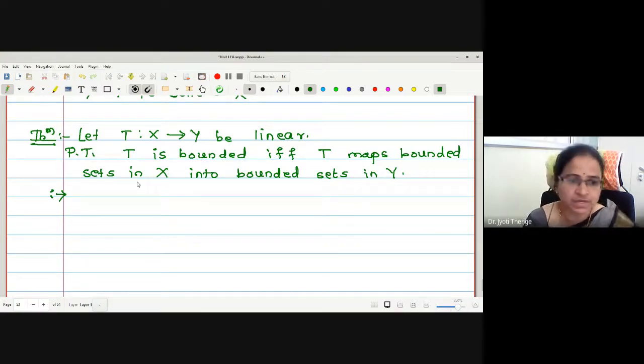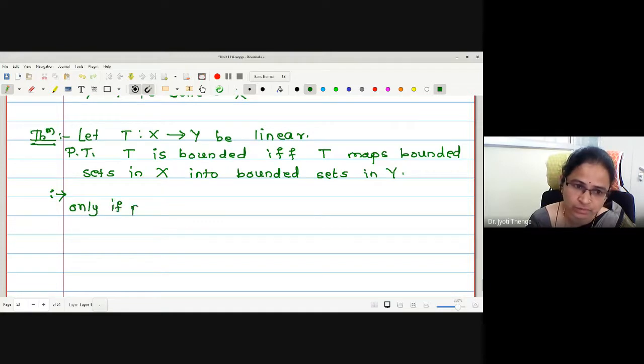Okay, again let me start with the only if part, assuming T is bounded. Assume that T is bounded. What to prove?